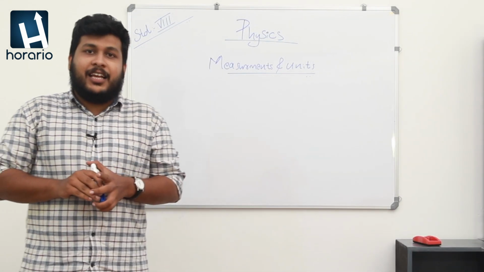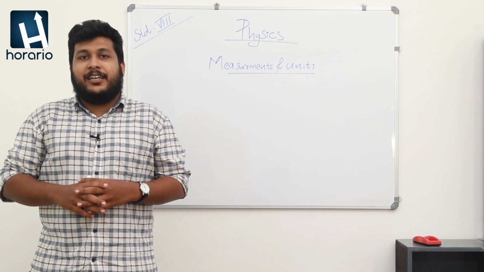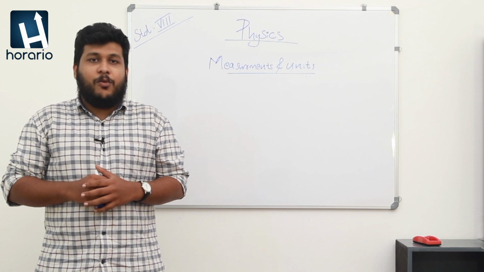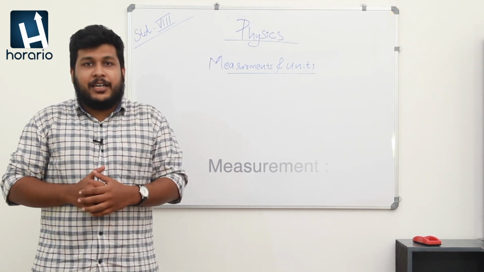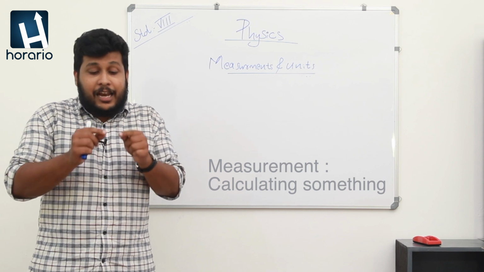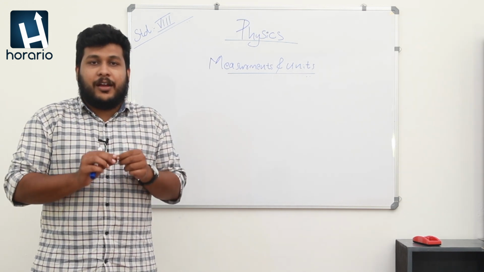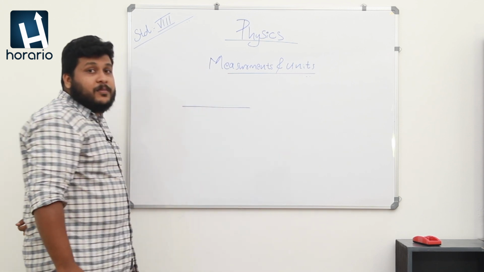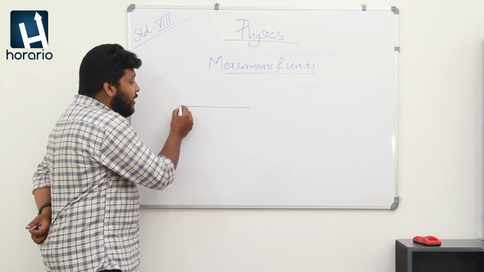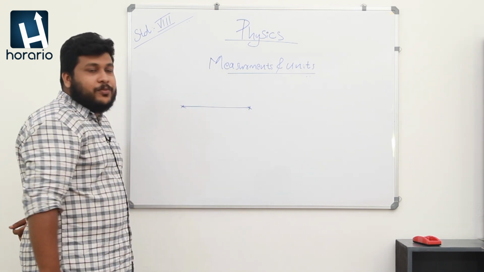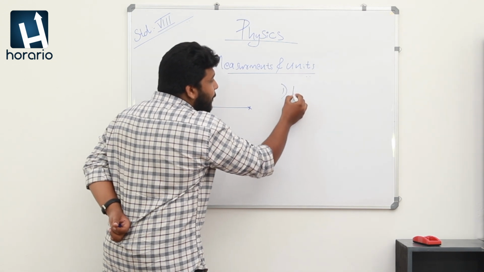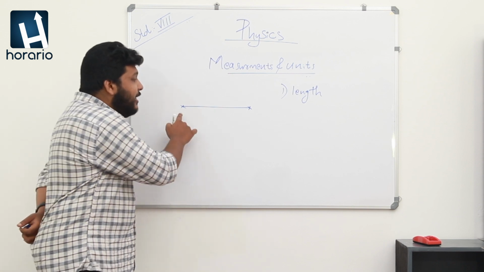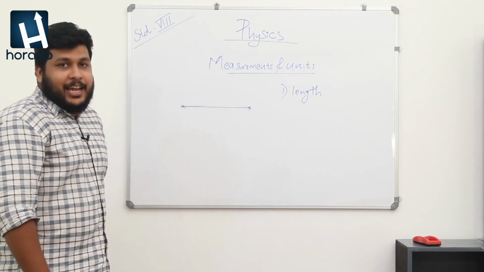My dear friends, we all know that we have different types of measuring units. What does measurement mean? The word measurement means calculating something. For example, I have drawn a line. I want to know what is the length of this line. My students, please note the word length. I want to know what is the length of this line.